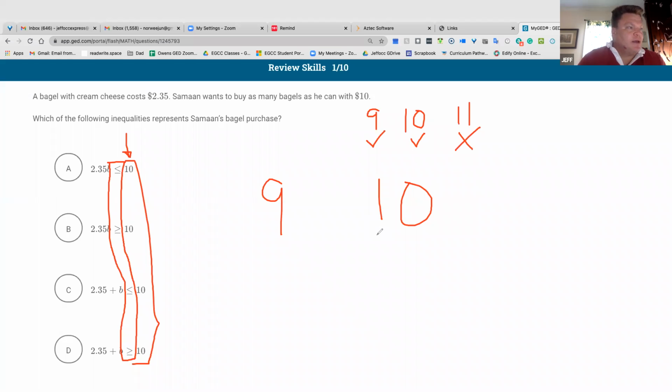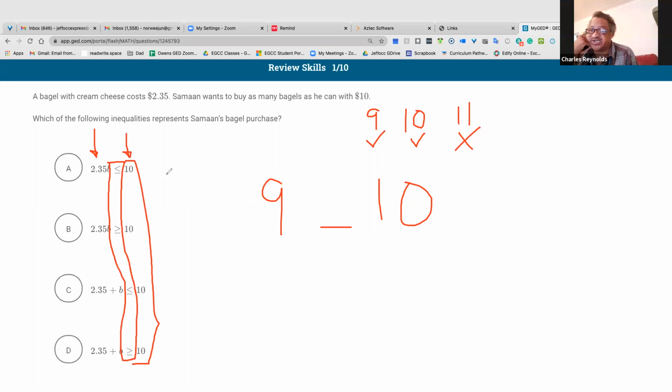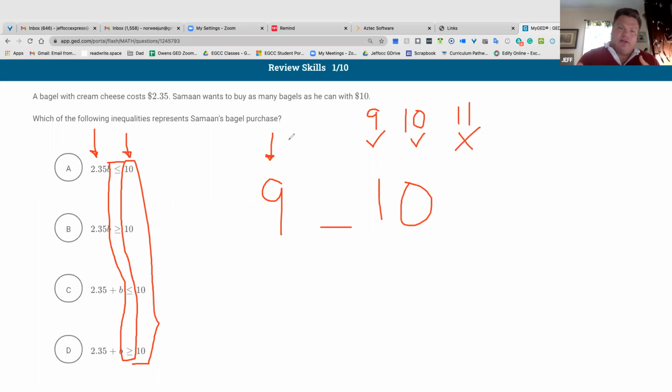They all have the line underneath, which means equal to, which means all of this can equal 10. You can spend all 10. The question is, can he spend 9? Yes. Can he spend 11? No. So then all we do to get to a 50-50 is say, what if he spends an imaginary $9, whatever they cost? Who cares what they cost? It's just whatever $9 worth of bagels would be.